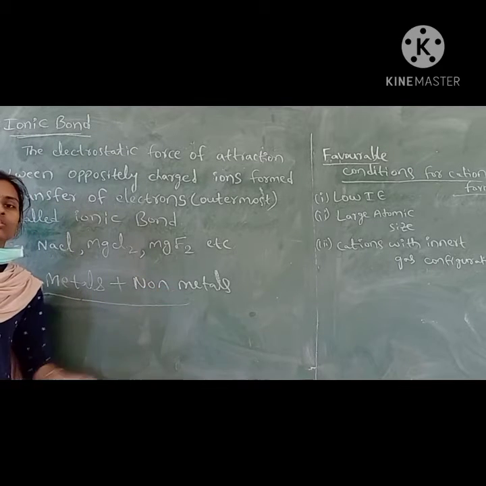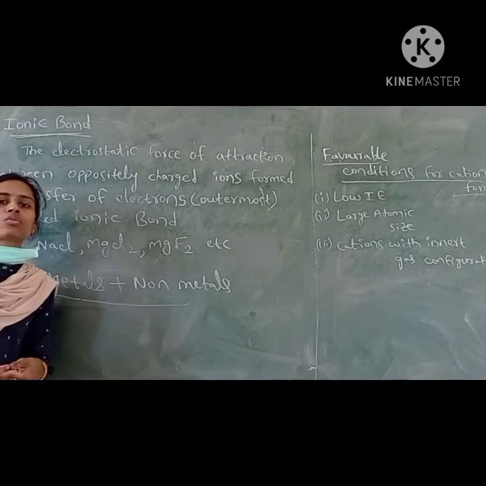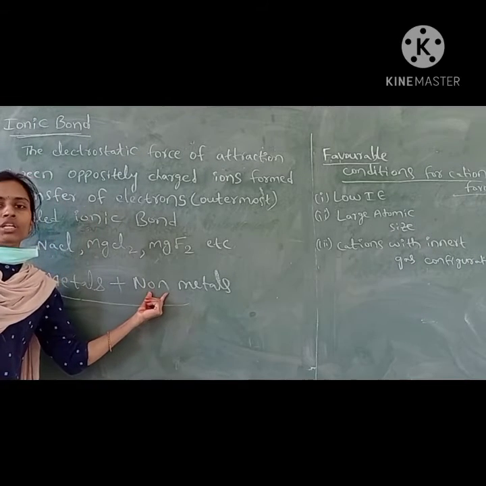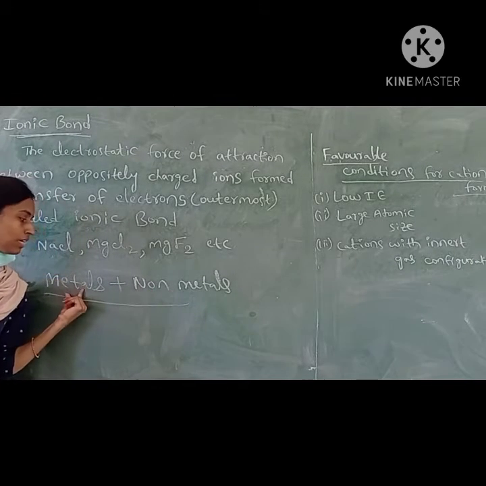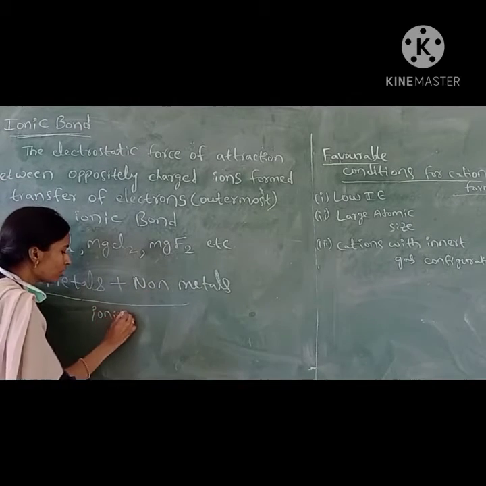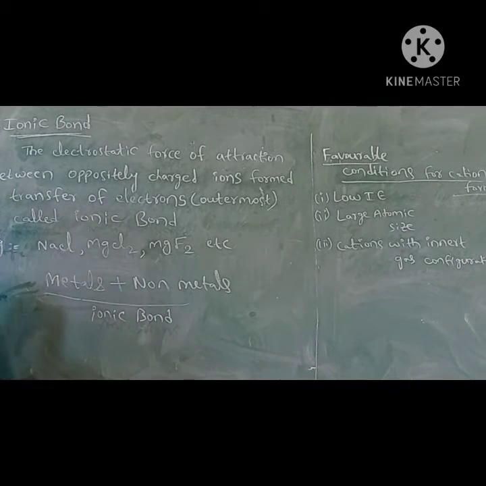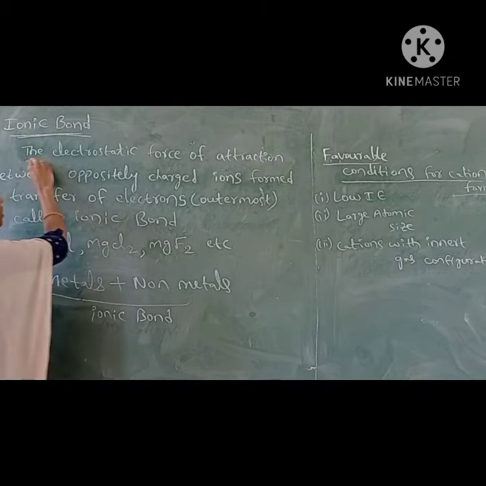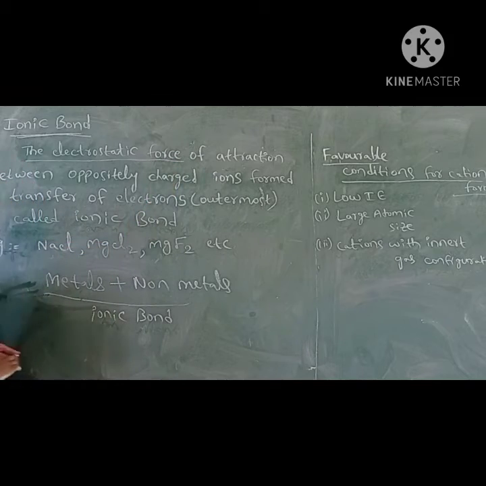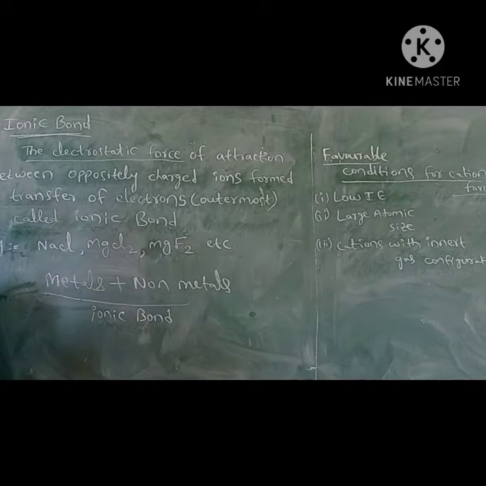Non-metals are the elements which have the property of accepting electrons. Between these metals and non-metals there is the formation of ionic bond. Let us see the definition. The electrostatic force of attraction between oppositely charged ions formed by transfer of electrons is called ionic bond.